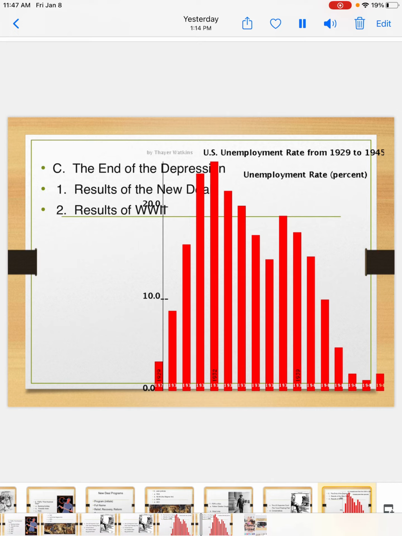That demand for these supplies from the U.S. caused factories to reopen. It led to a dramatic drop in the unemployment rate, and now we are all working again. People go back to work. We're now the suppliers of all of this weapons and ammunition and all the different things that you need for war. And so this is what actually caused the Great Depression to end. World War II is what ended the Great Depression.